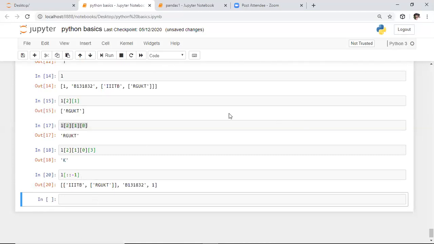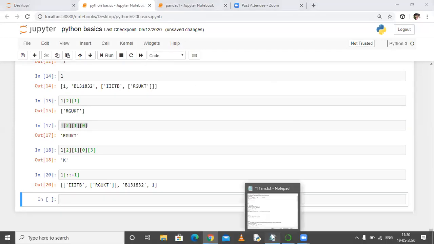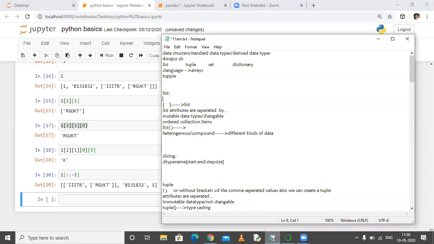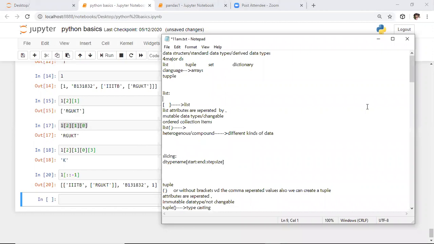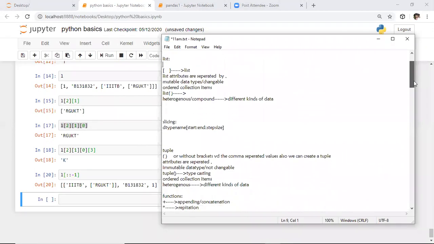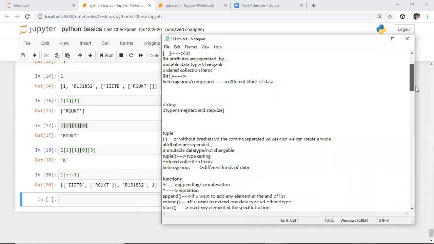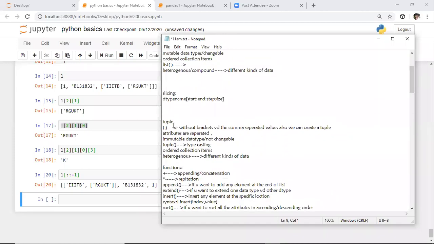So here it is about the basics of this list. After this, we will discuss the basics of tuple. After that, we will proceed to the list functions. It is about all the basics of this. After this, tuple. So coming to tuple, whatever data type is specified in these parentheses will be considered as tuple data type. Whatever attributes are defined in these parentheses will be considered as tuple data type.